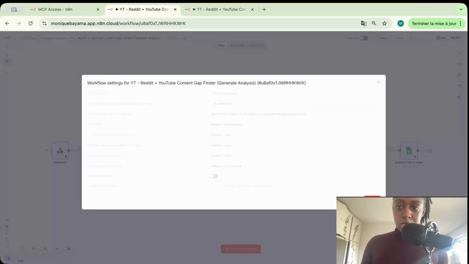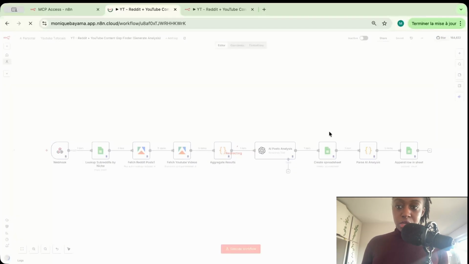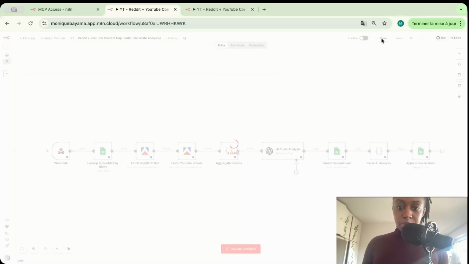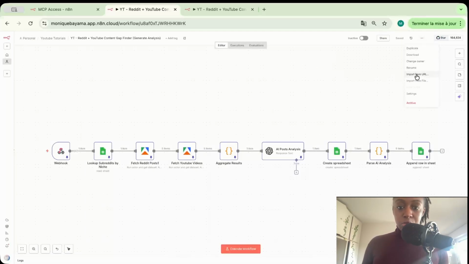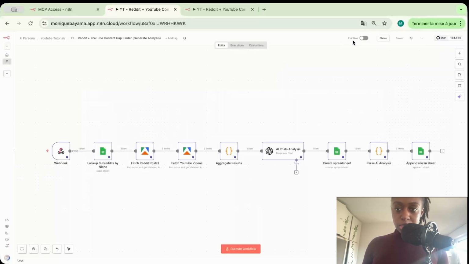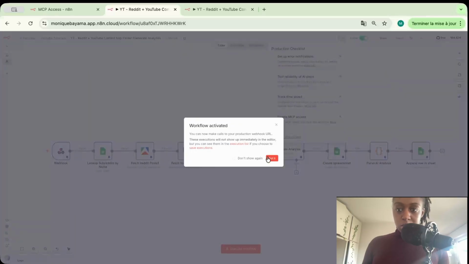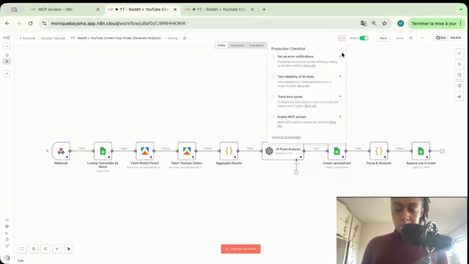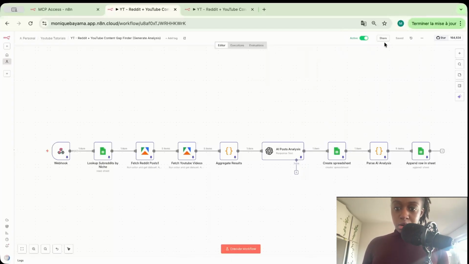Okay, in the settings now I should be able to see an option to make the scenario available in MCP. Perfect. I actually forgot that this was a duplicated workflow, so it's not active yet. So let me activate it, and now we should be able to enable the access in the MCP server. Okay, perfect. Now it's available in MCP.